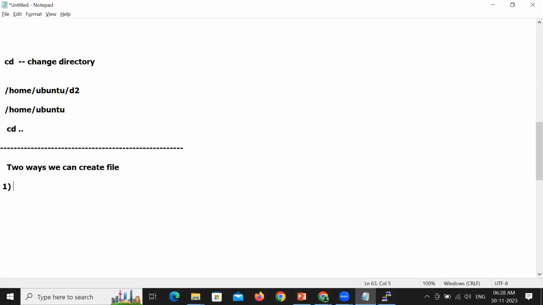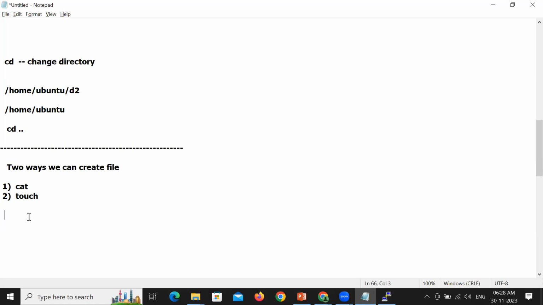One way, which we already have learned, is that the cat command is used to create a file. There is one more way to create a file, by using the touch command. So whenever you want to create a file, you can also do it by using the touch command.